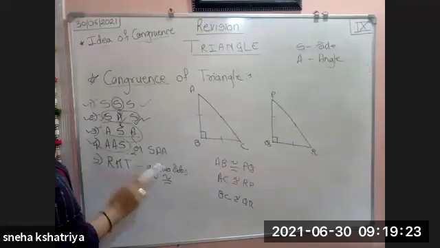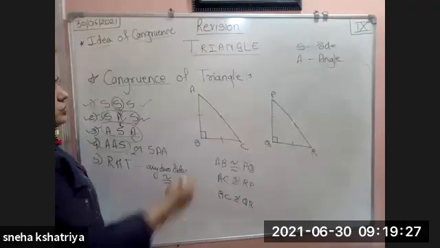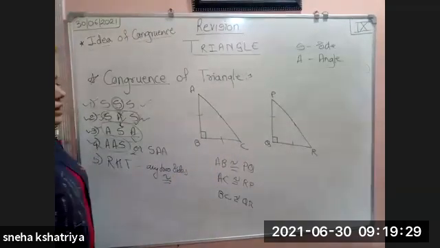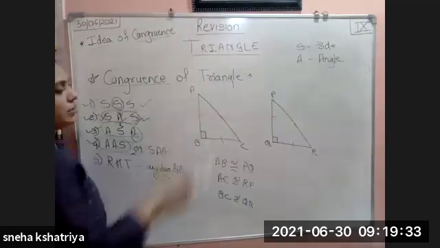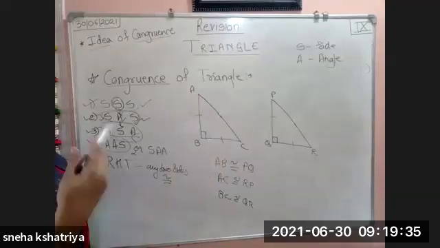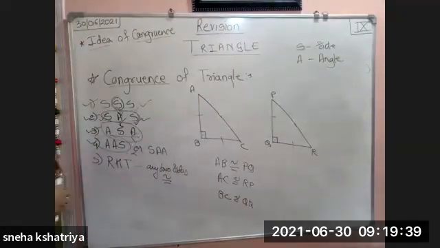And the last one is the right angle hypotenuse test, or hypotenuse side test. It means, if one angle of a triangle is 90 degrees, then any two sides out of the three sides, if they are congruent, then we can say that the given triangles are congruent.